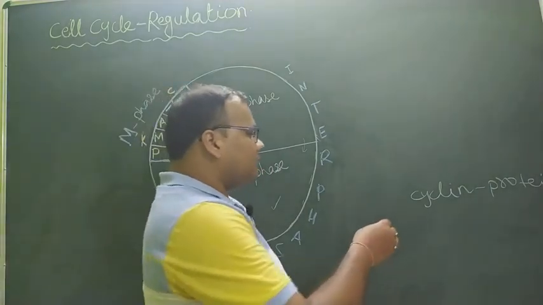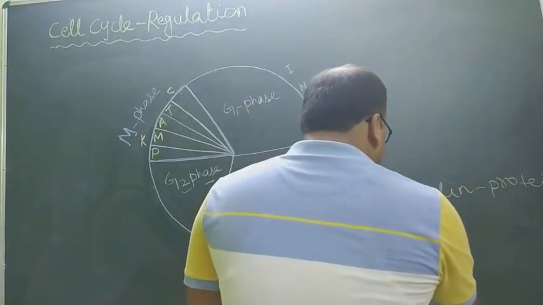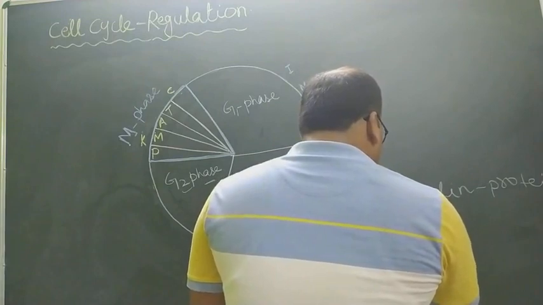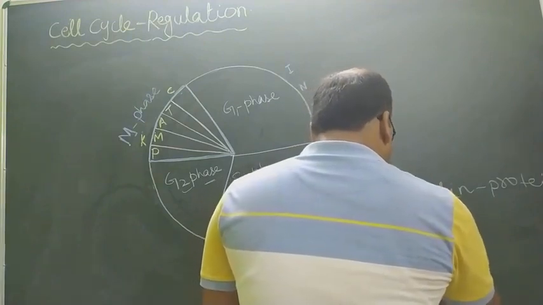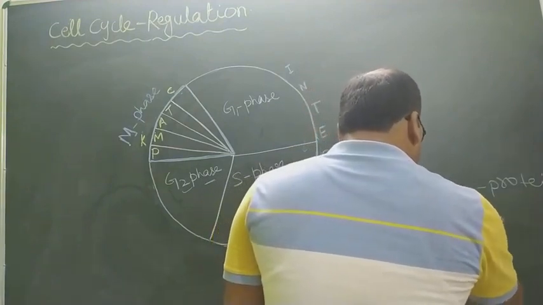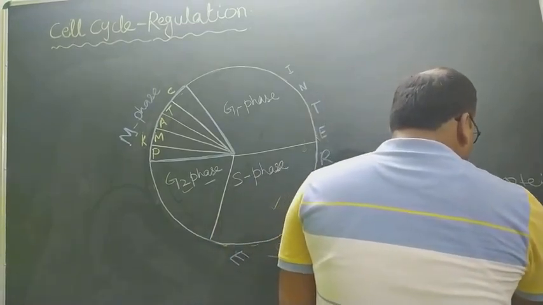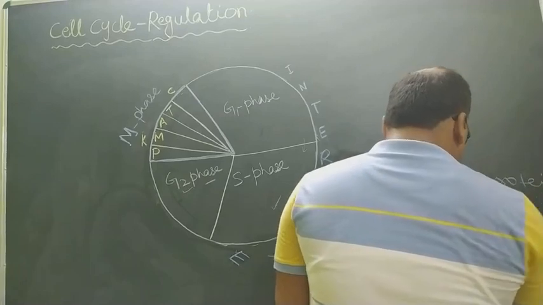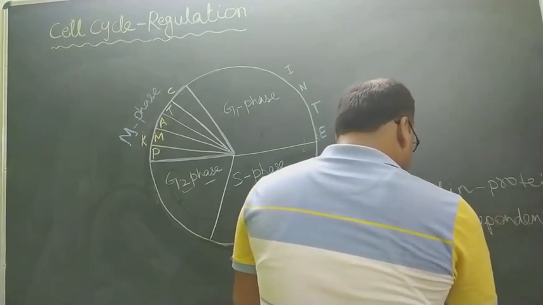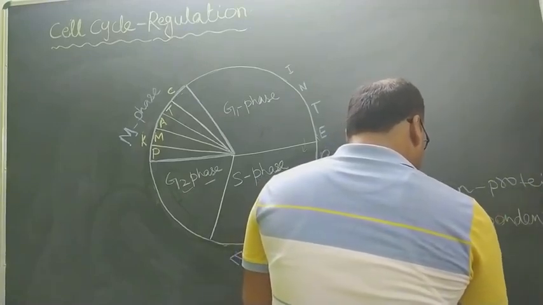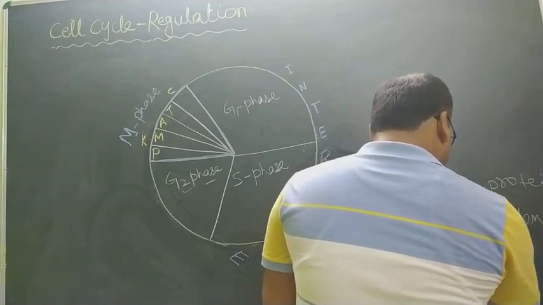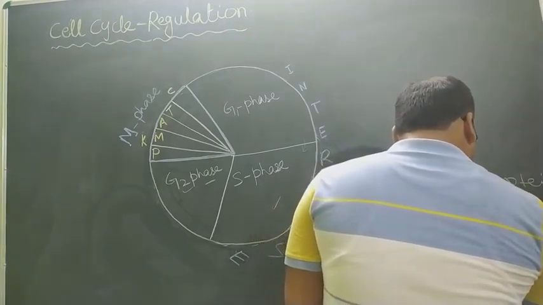So जो enzymes होती है, which is called as cyclin dependent kinase. So it is an enzyme.